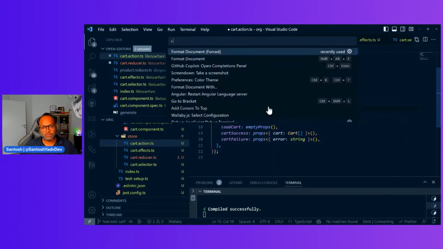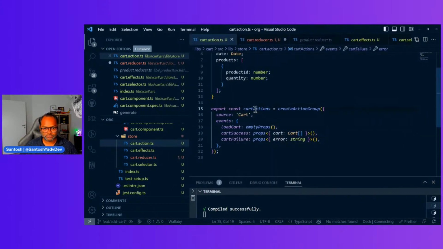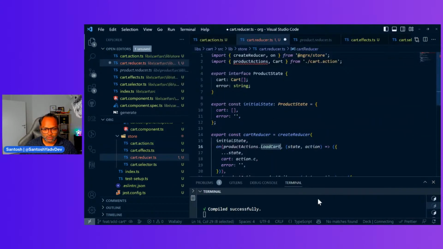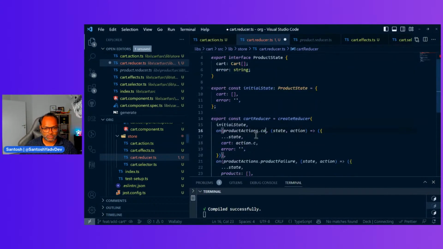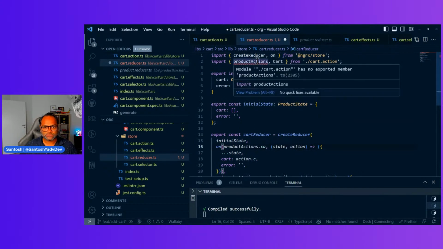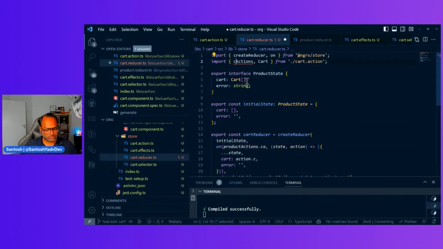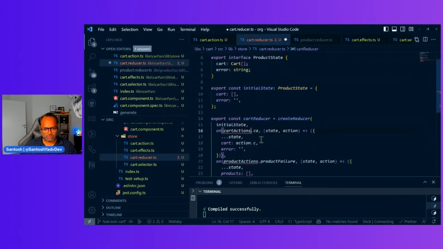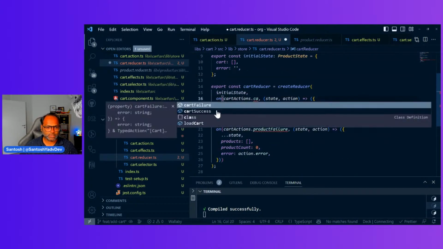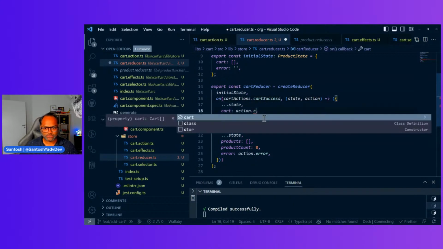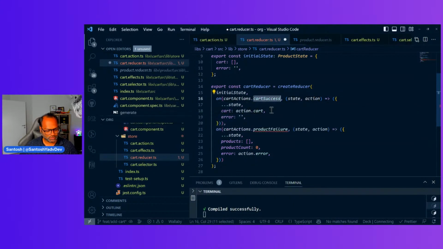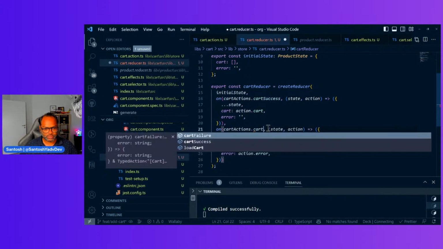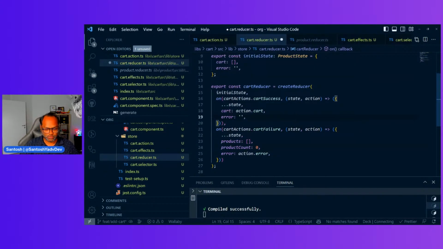Okay, cart actions, and this is cart success, not the other one. So product actions. Let's change this to cart actions. Cart success, and I think now it should give me the information. Cart success, and this should be cart failure. Okay, so almost done with our reducer now.